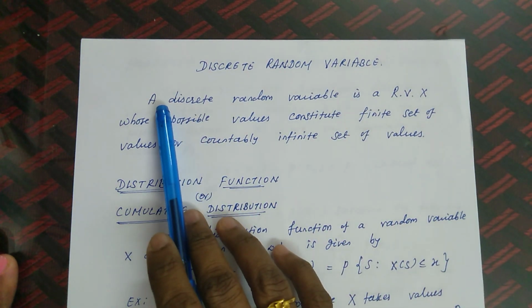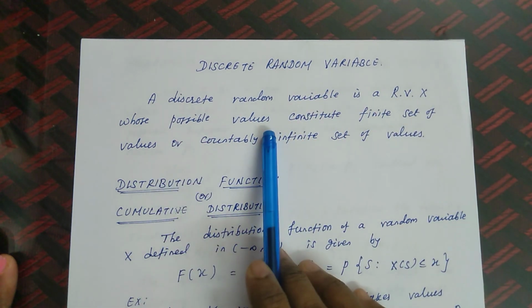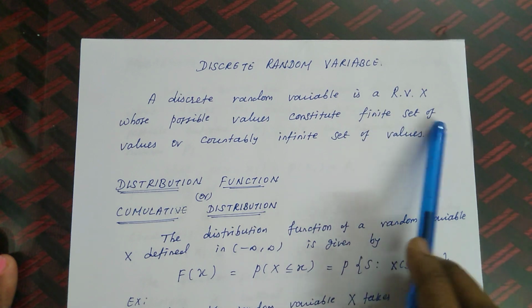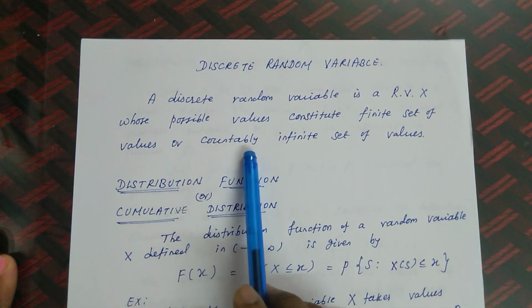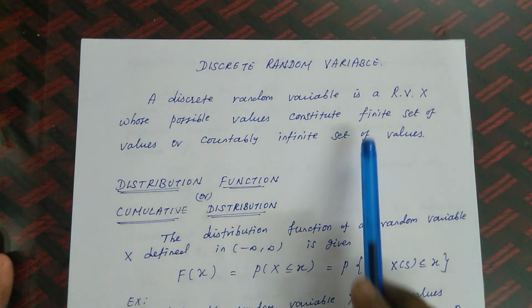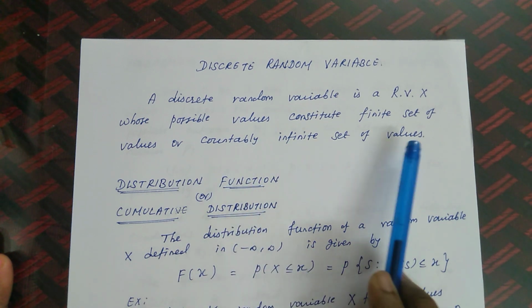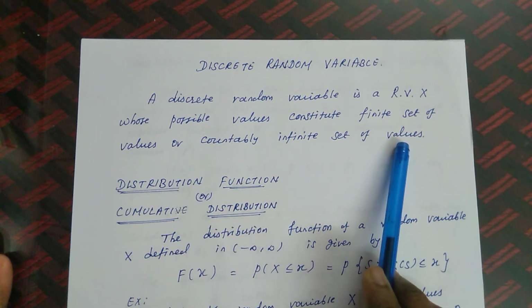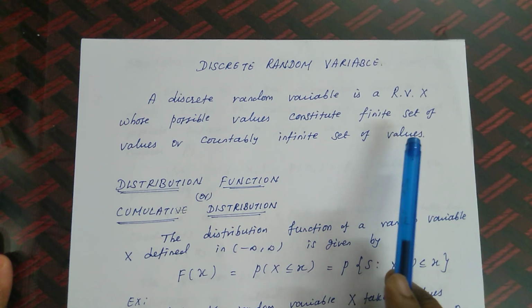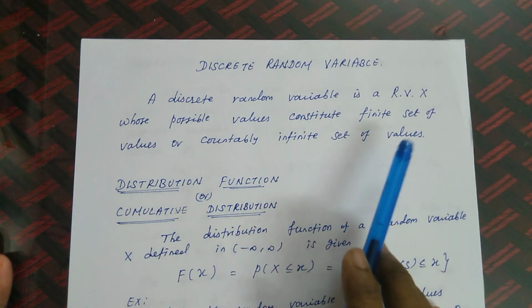The definition is: a discrete random variable is a random variable X whose possible values constitute a finite set of values or a countably infinite set of values. So the possible values have only a finite set of values or a countably infinite set of values. It is very important. Only then can we say that a random variable is a discrete random variable. For example, when you are tossing a coin twice, getting the number of tails or the number of heads, all these things come under discrete random variables.